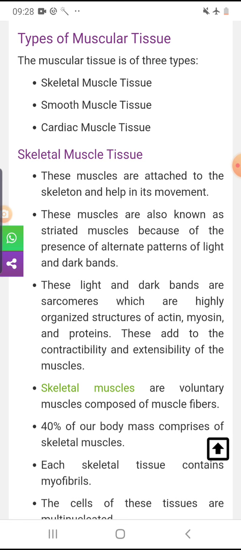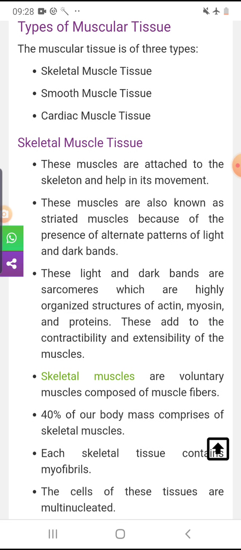So these skeletal muscles, as you can imagine from the name, are generally attached to the skeleton, and they help in the movement of our bones. These skeletal muscles are also known as the striated muscle. Why? Because of the presence of light and dark bands, that's why they are known as the striated muscle.